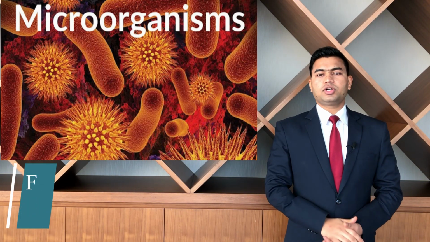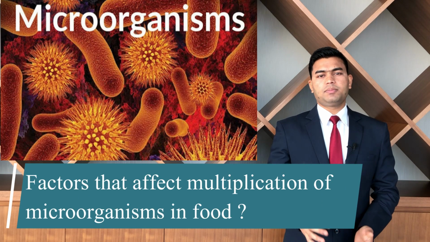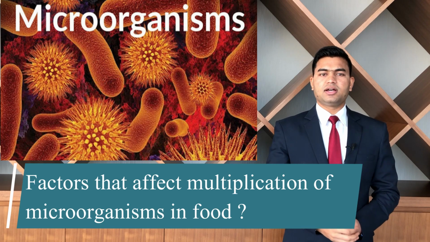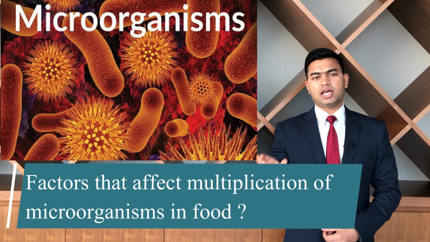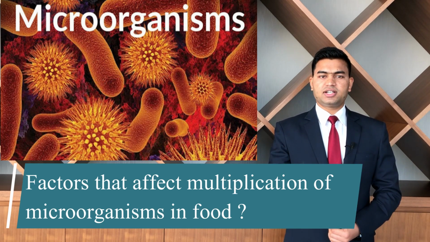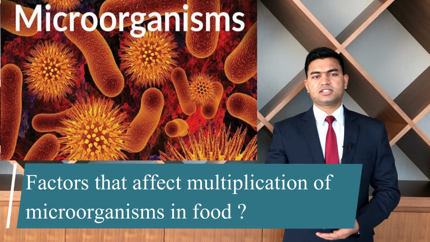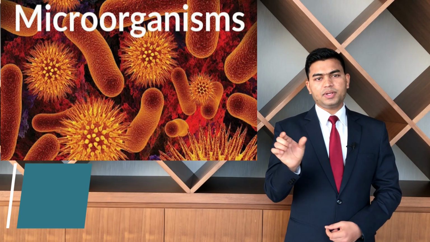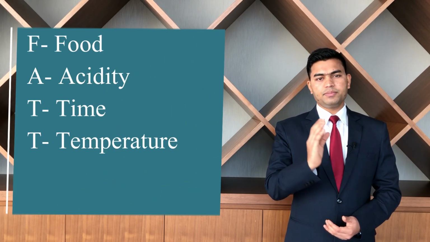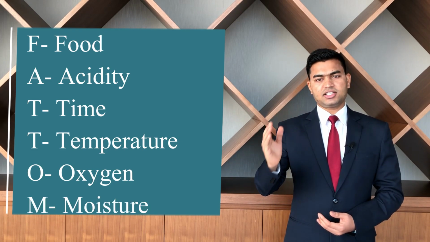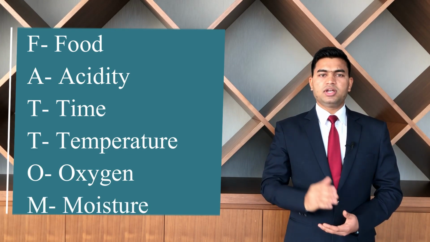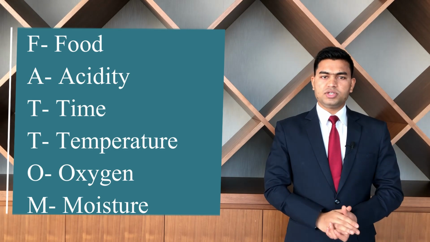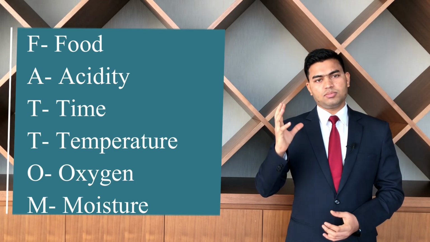Now I will tell you what are the factors which affect the multiplication of bacteria. For this I will give you a small abbreviation. The abbreviation is FATTOM. F means food, A means acidity, T means time, T means temperature, O means oxygen and M means moisture.